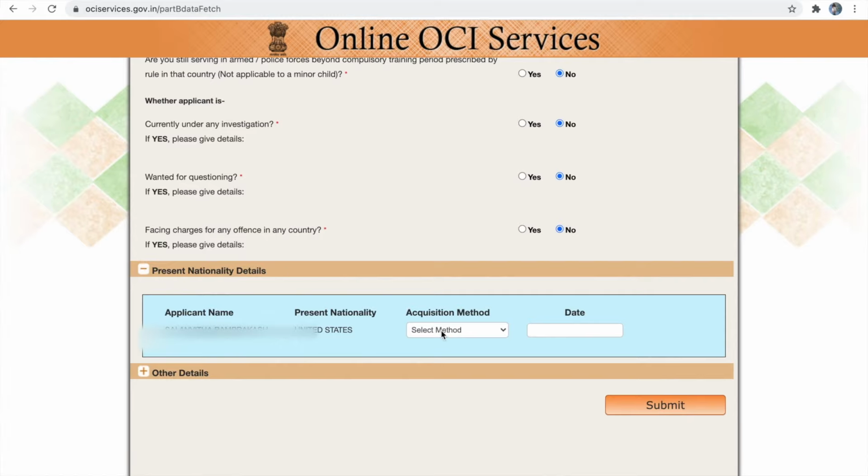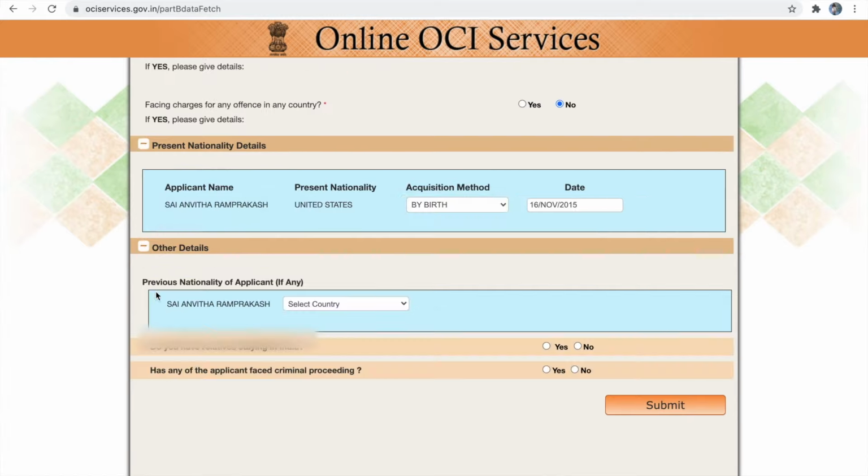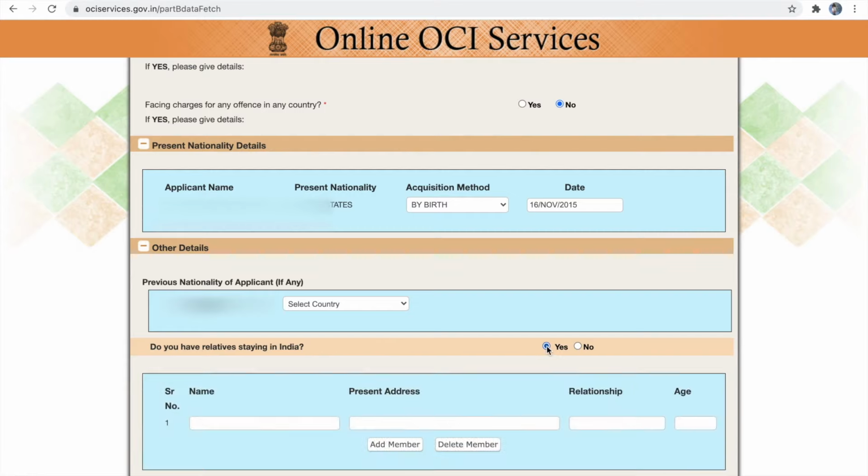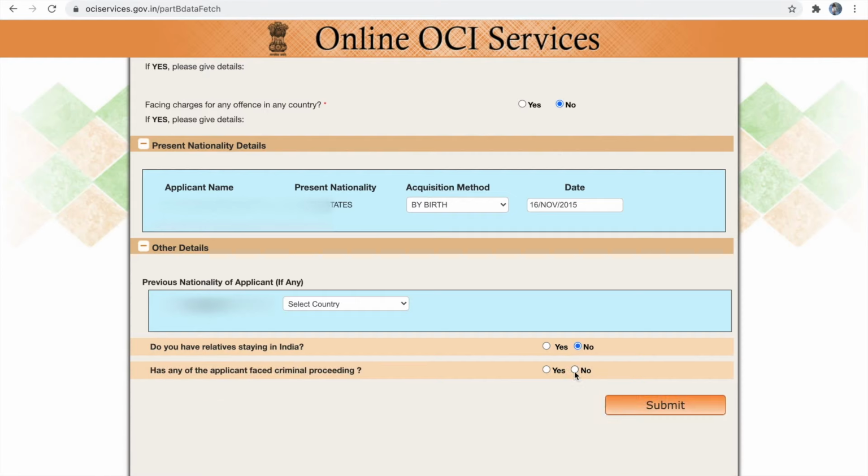You have to select your nationality acquisition method. In other details, you have to select your previous nationality. If there is no change to your previous nationality, then you can skip this. Then you have to select one relative or point of contact details in India. If you don't have any relatives staying in India, then you can choose no to this question. And then once you are ready, you have to click the submit button.